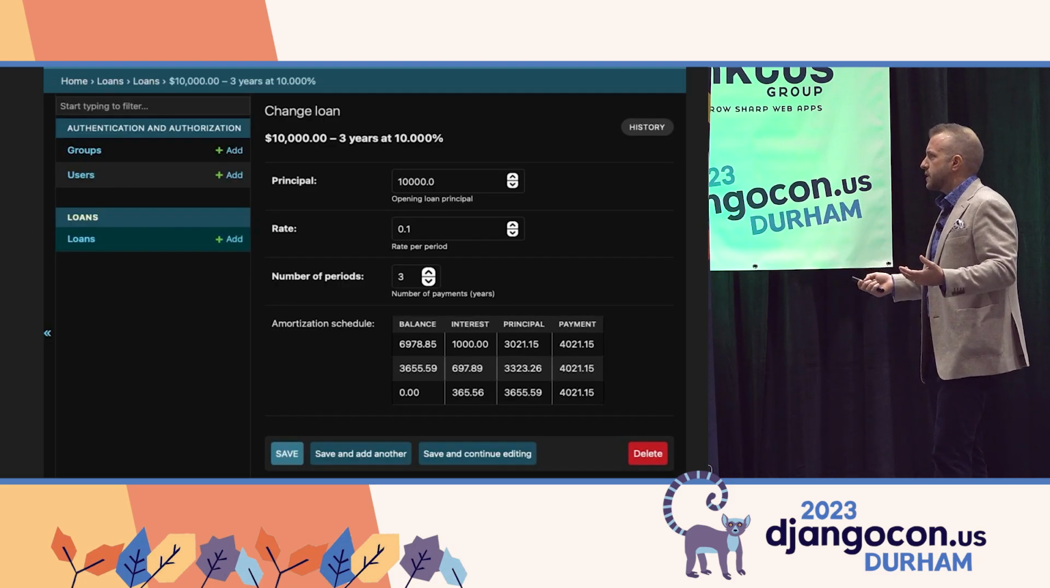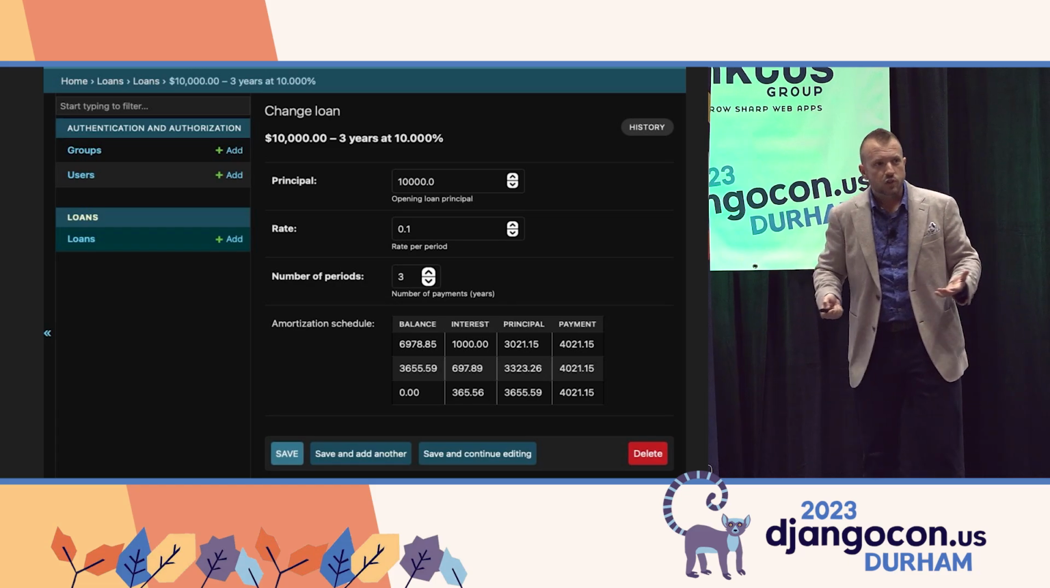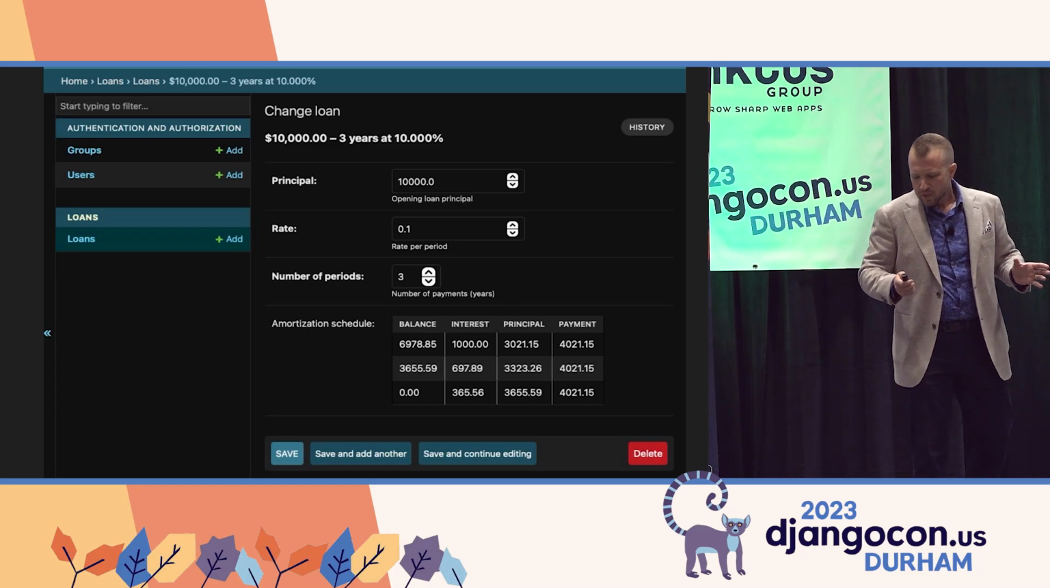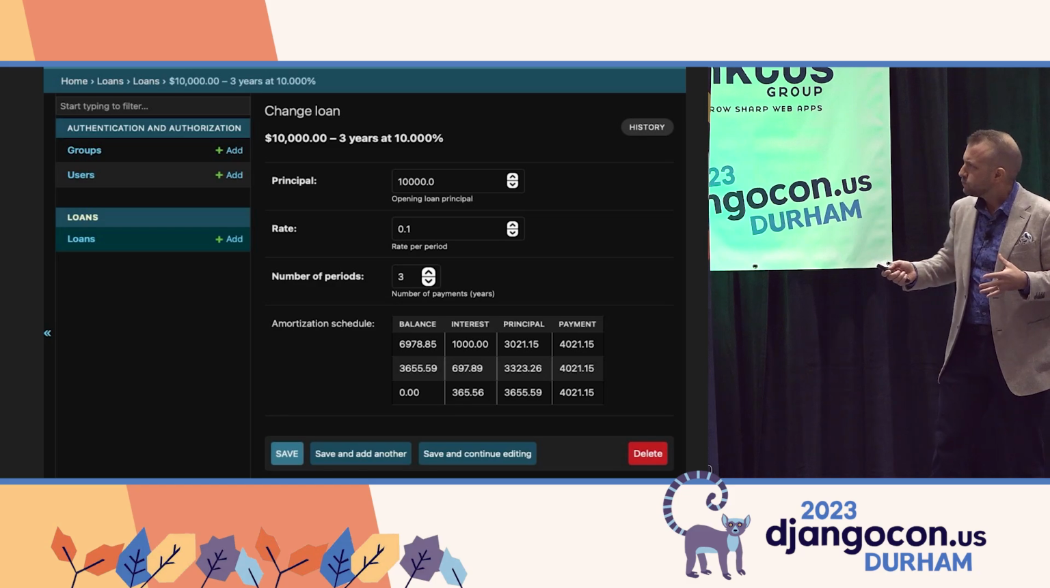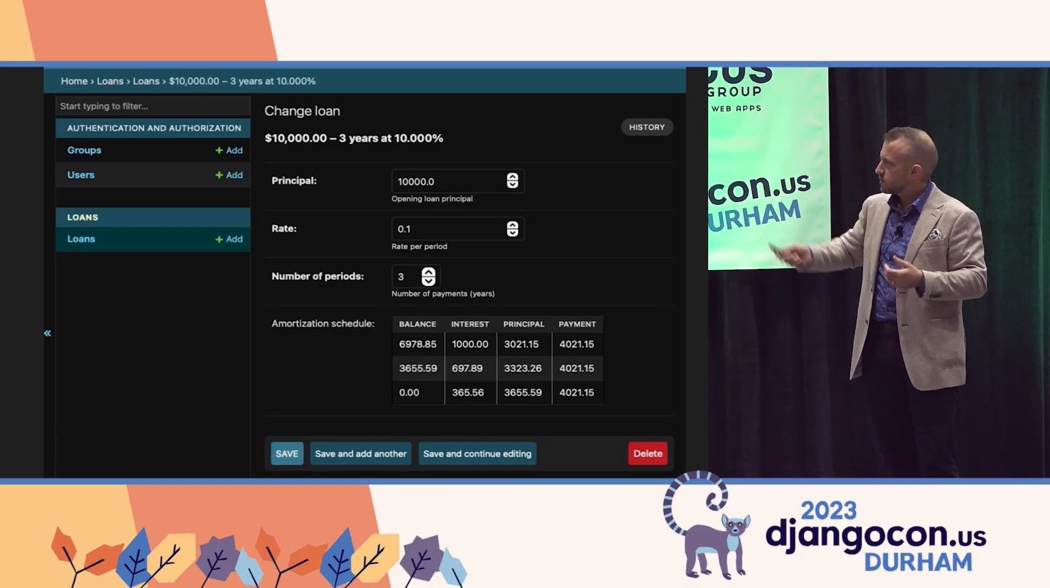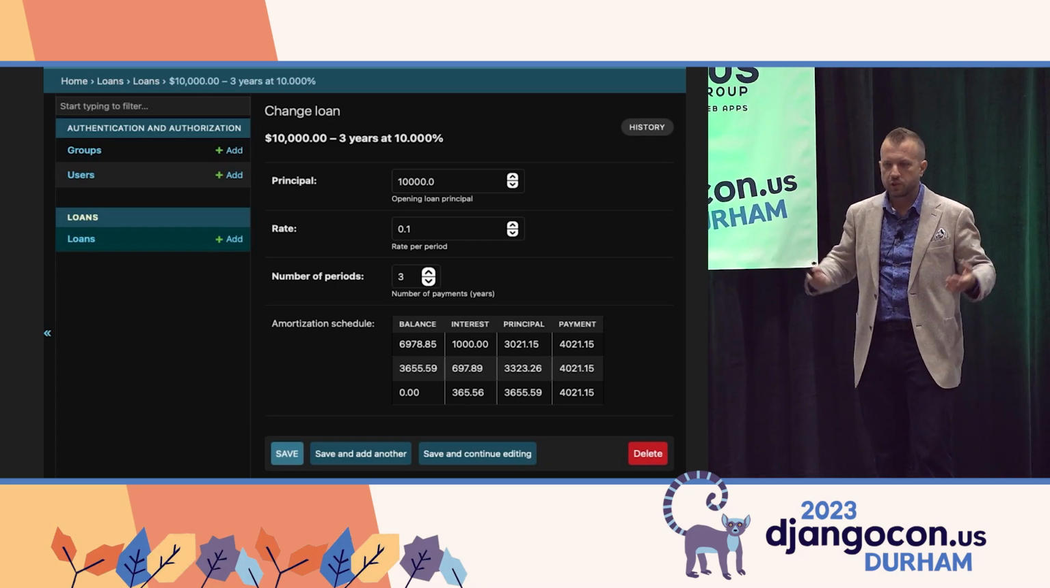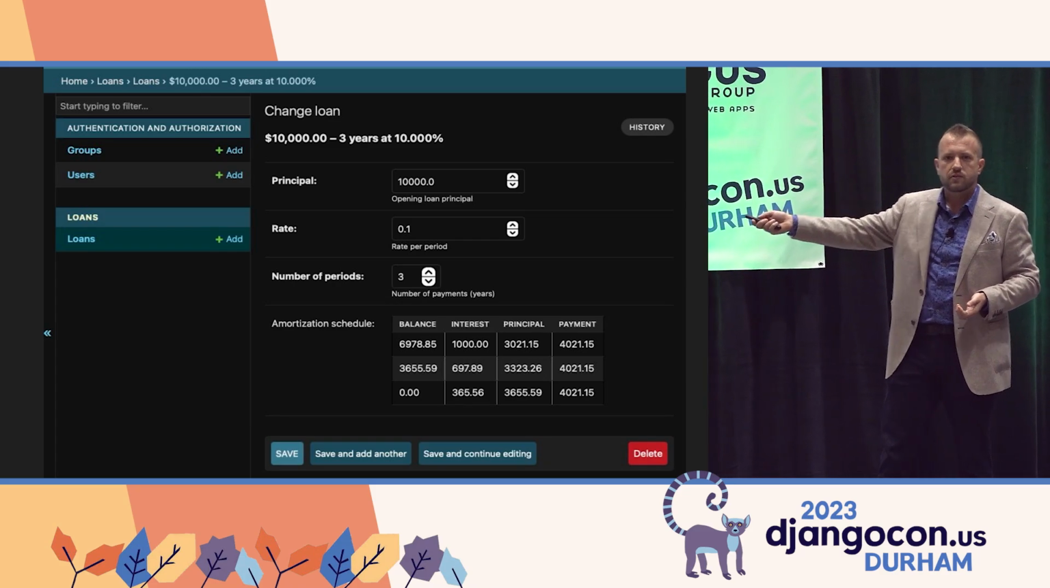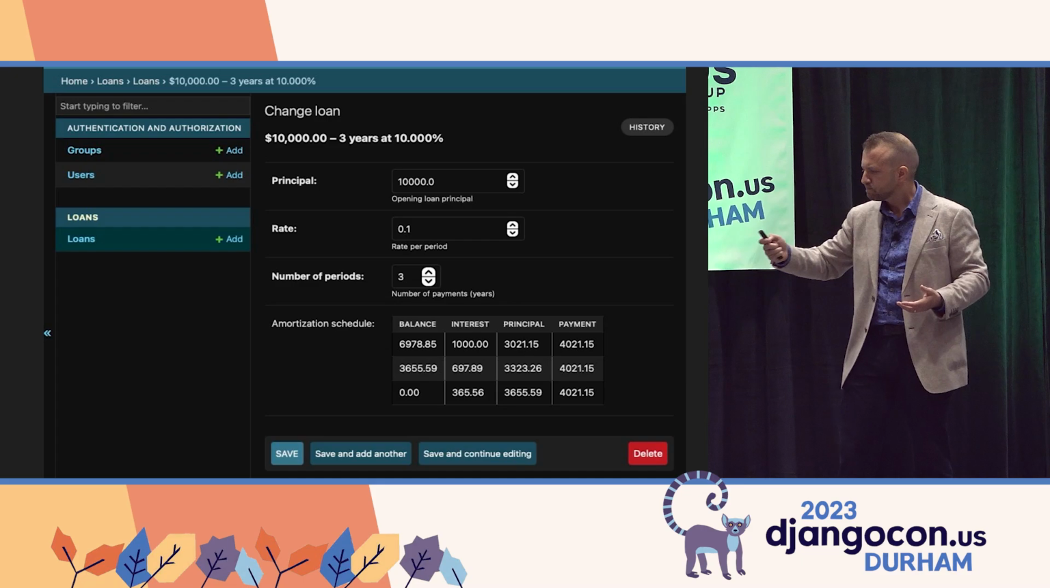The next example is in the Django admin. So a little trickier to test, right? I have a loan model. It has the 3 fields, principal, rate, and number of periods, with the values that we've come to familiarize ourselves with. And here I'm rendering out the amort schedule in a table.